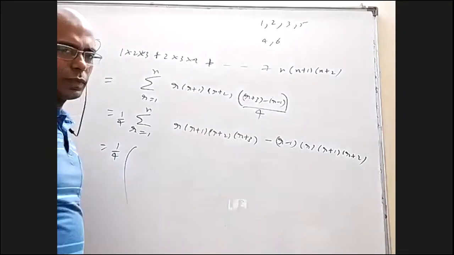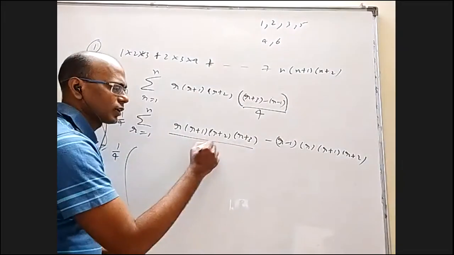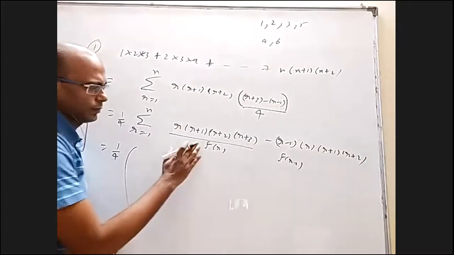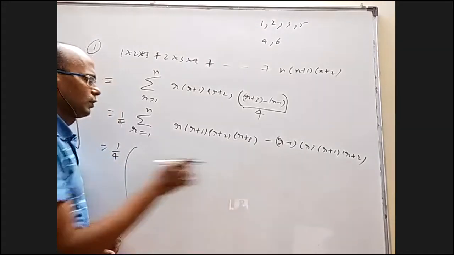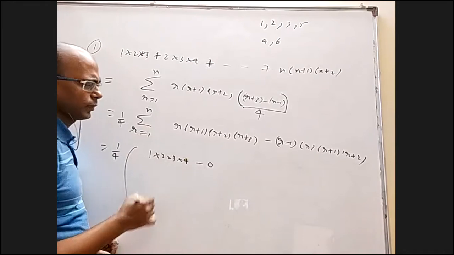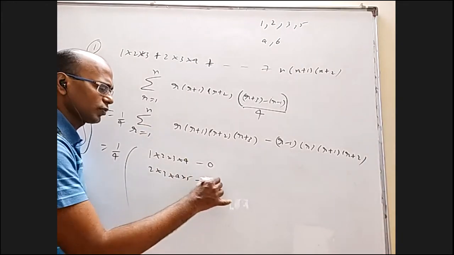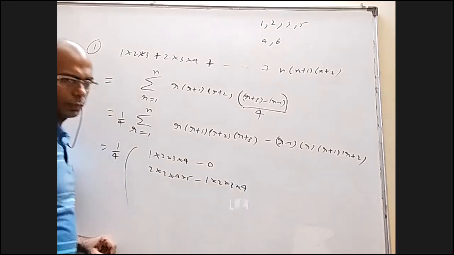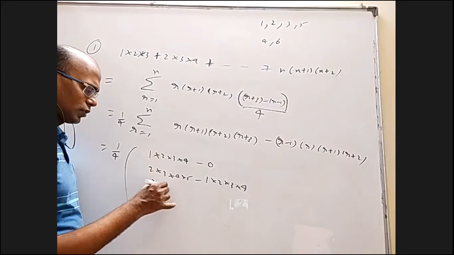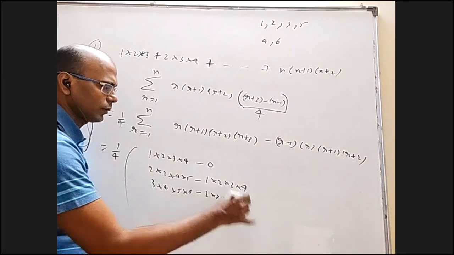Now, when you expand sigma, you will see that like the method of differences, everything will cancel, because when this is f of r, that is f of r minus 1. When I put r equal to 1, it is 1 into 2 into 3 into 4 minus 0. When I put r equal to 2, it is 2 into 3 into 4 into 5 minus 1 into 2 into 3 into 4. When I put r equal to 3, this is 3 into 4 into 5 into 6 minus 2 into 3 into 4 into 5.